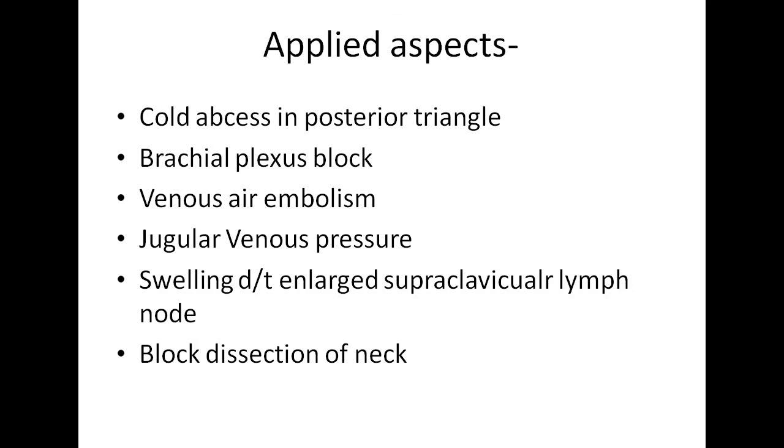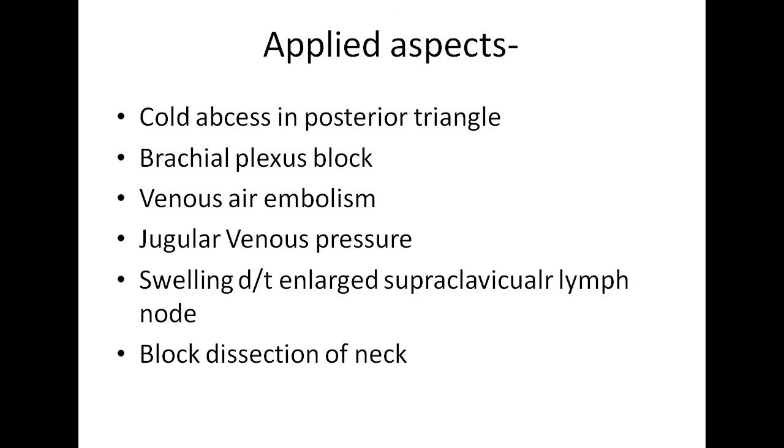Swelling in the posterior triangle of the neck is mainly due to enlarged supraclavicular groups of lymph nodes. If the left supraclavicular lymph nodes are enlarged, they are called Virchow's lymph nodes, which are commonly involved in metastasis from cancer of the stomach, cancer of the testis, and cancer of other abdominal organs. They are also enlarged in Hodgkin's lymphoma. So the supraclavicular lymph nodes are commonly involved in tuberculosis, Hodgkin's disease, and malignant growth of the breast, arm, and chest.